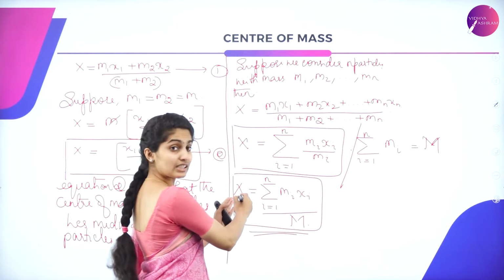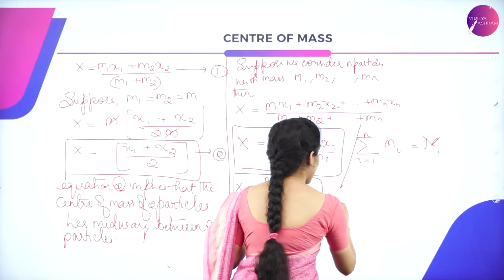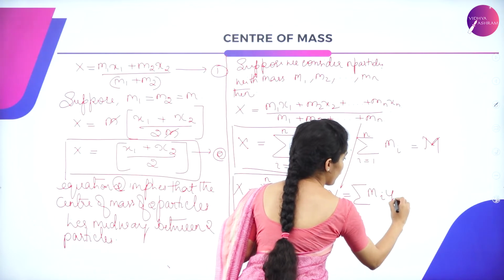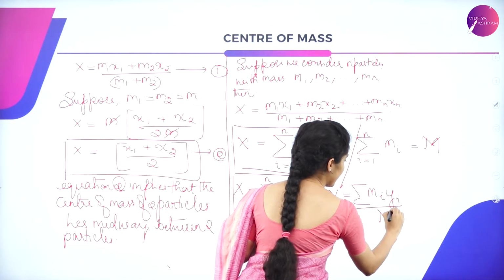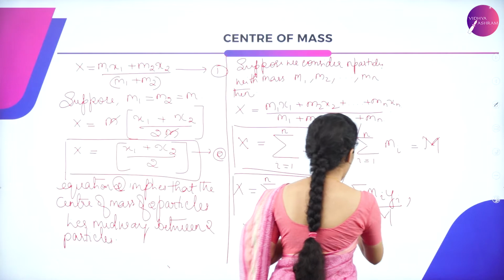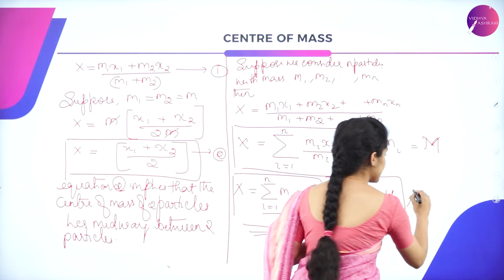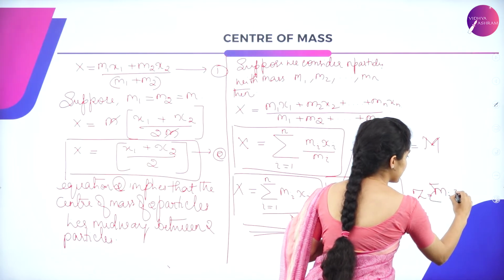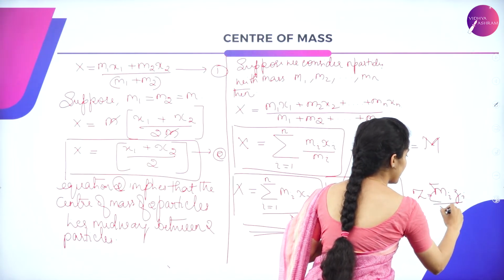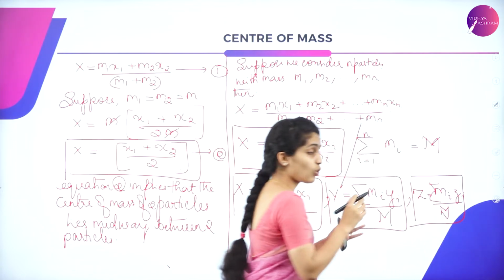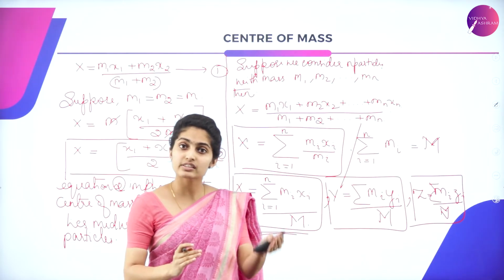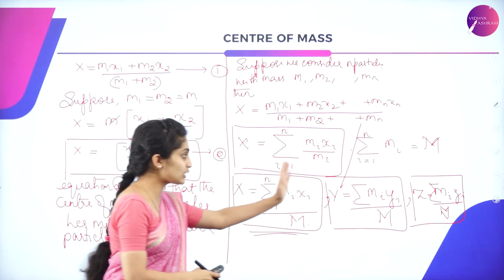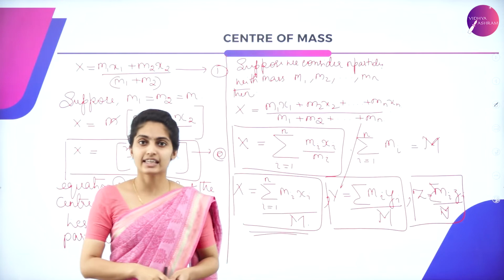This is for the x-axis, and for the y-axis we have a similar equation, that is summation mi yi divided by M, and for the z-axis, summation mi zi divided by M. Now we are considering the particles distributed in space, so we get the x-axis, y-axis as well as z-axis equation.